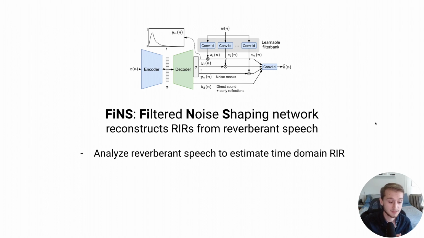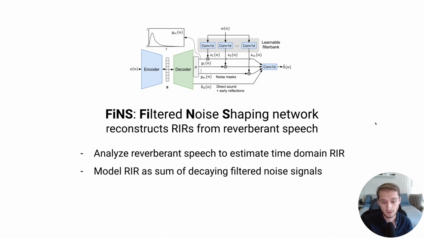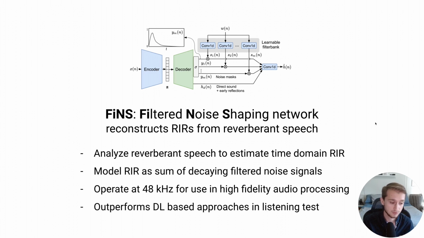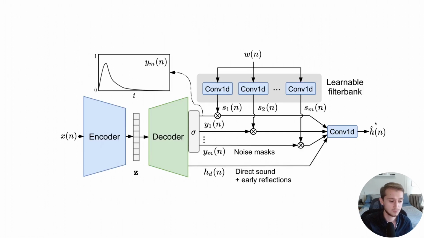So this works with a basic encoder-decoder structure, where we analyze a reverberant speech signal to estimate the room impulse response in the time domain. In this case, we use a domain-inspired decoder to do this, where we model the room impulse response as a sum of decaying filtered noise signals along with the direct sound and early reflections. This model operates at 48 kilohertz for high-fidelity audio processing, and we also show, in a listening test, that our proposed method is able to outperform others. So here's a more close-up view of the overall architecture, which I'm going to walk through section by section now to give you an idea of how it works.